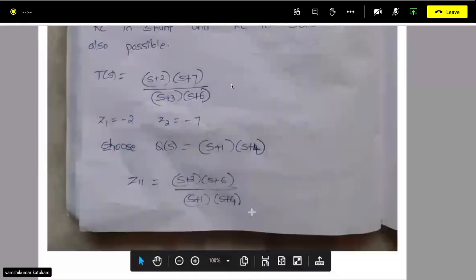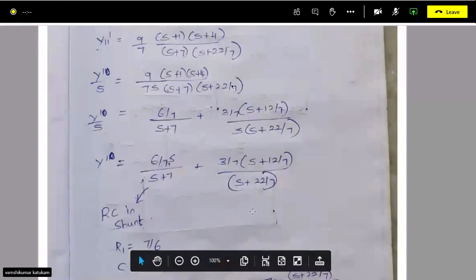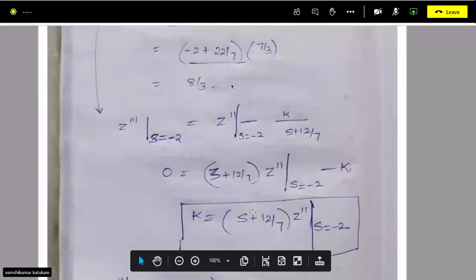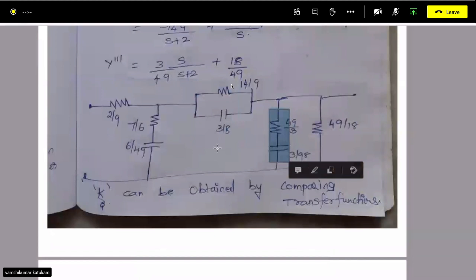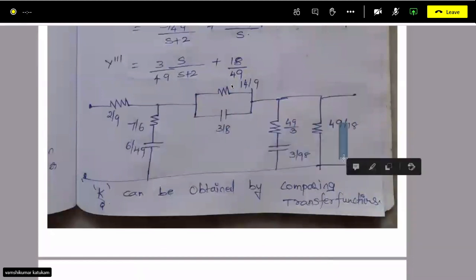This way, and one more method is a combination of that, which is R, RC shunt, RC parallel, again RC shunt, Foster 2, Foster 1, again R, because the network is ending here. Okay, so these are for the RC ladders where the poles are real values, negative real values.